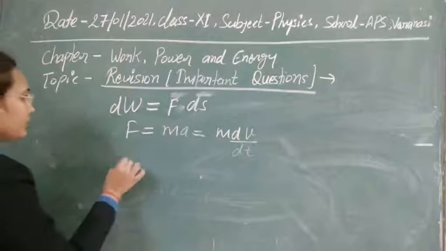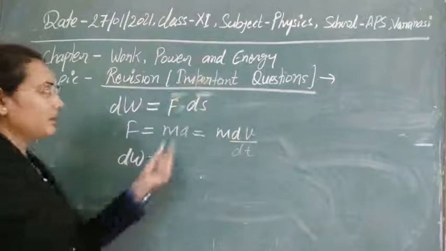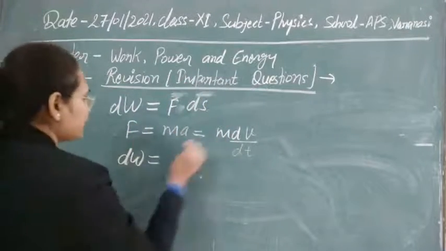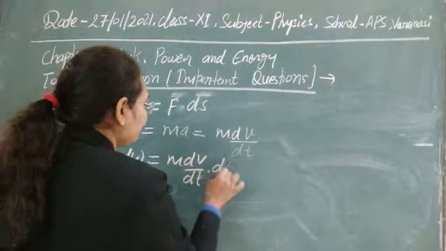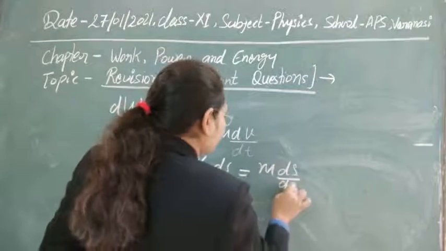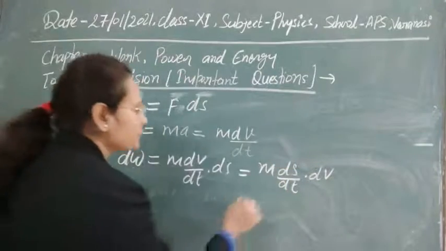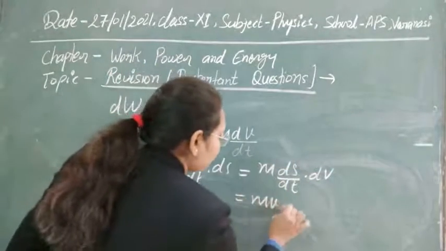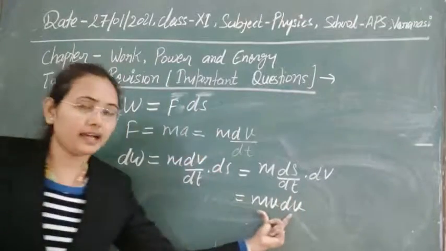Now let's put the value here. So dW, the small work done in the small displacement, is written as m dv by dt into ds. We can also write it as m ds by dt into dv. And you know that the rate of change of displacement is equal to velocity. So finally, the small work done is mv dv.